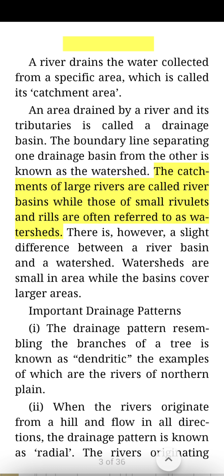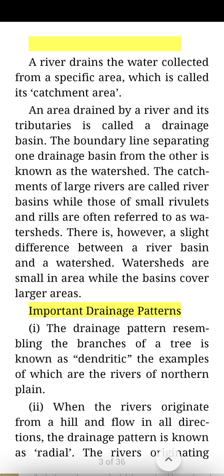The catchments of large rivers are called river basins, while those of small rivulets and rills are often referred to as watersheds. There is, however, a slight difference between a river basin and a watershed. Watersheds are small in area while the basins cover larger areas.